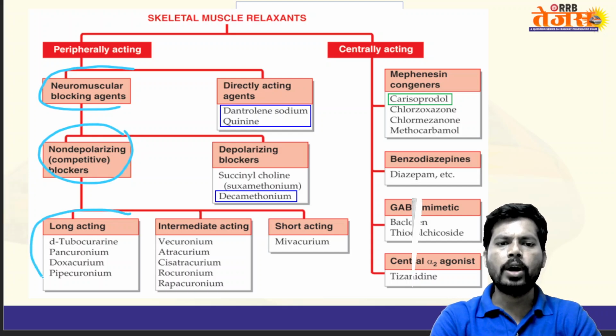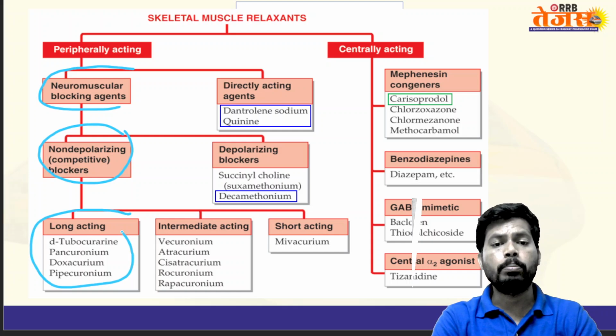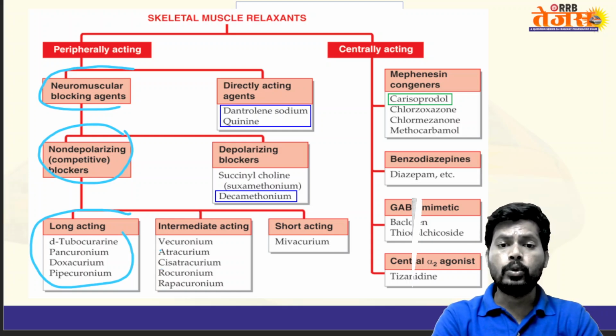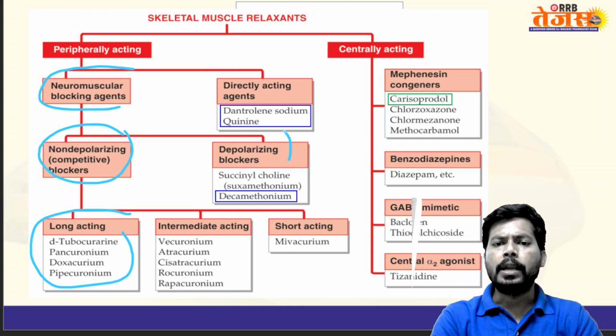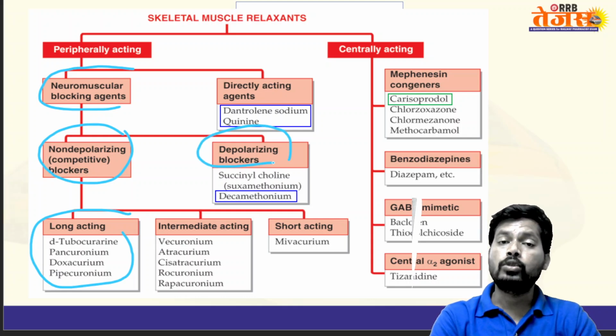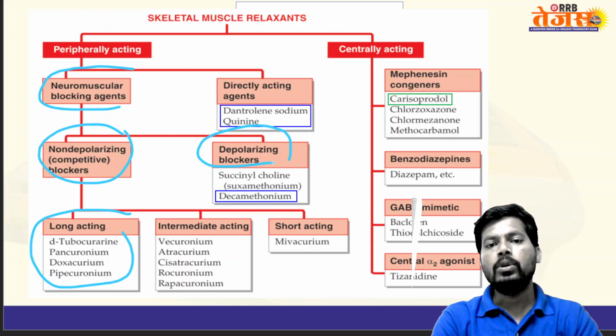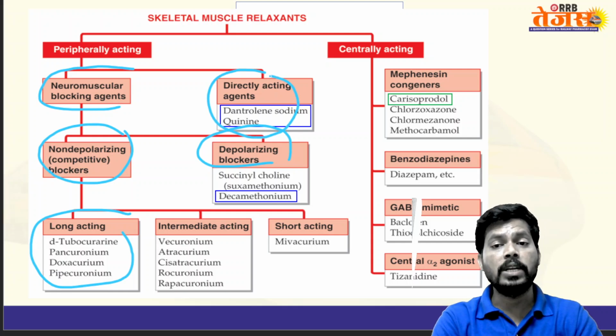Based on duration of action, long acting: d-tubocurarine, pancuronium, doxacurium, pipecuronium; intermediate acting: vecuronium, atracurium, cisatracurium, rocuronium, rapacuronium; and short acting: mivacurium. Depolarizing neuromuscular blockers are succinylcholine, also known as suxamethonium, and decamethonium. Drugs that act directly on the skeletal muscle are dantrolene sodium as well as quinine.